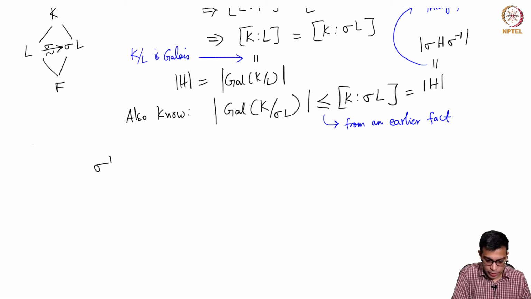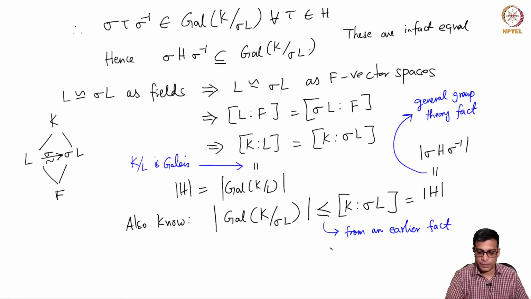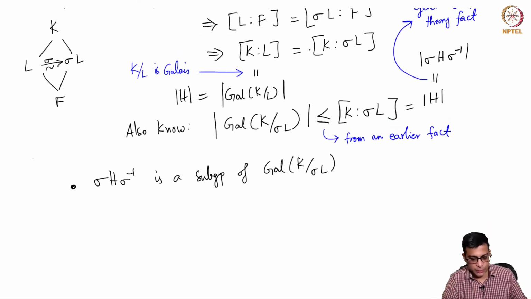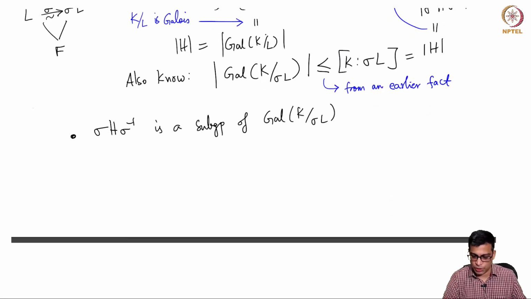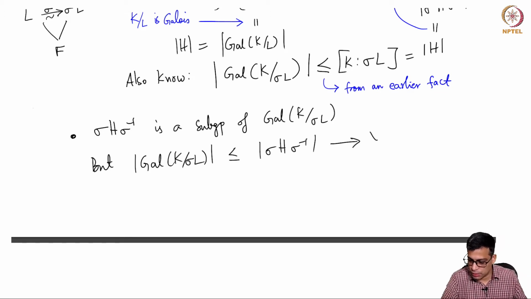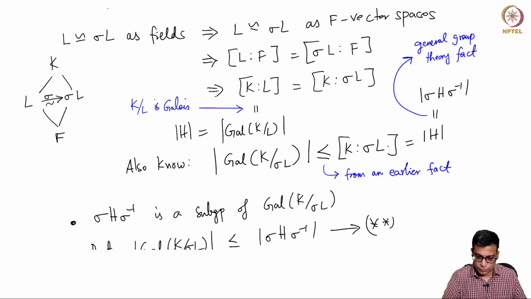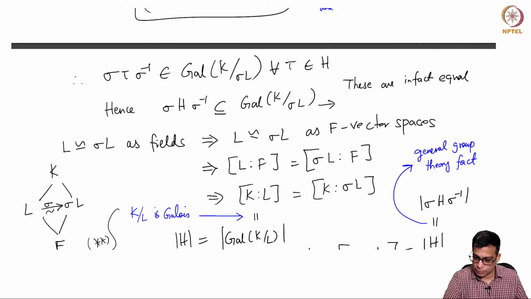so maybe I will write it here. Sigma H sigma inverse is a subgroup, right, that is just this fact here. Remember, if H is a subgroup, sigma H sigma inverse is also a subgroup of G. In fact, it is contained in Galois K over sigma L, which is what we have shown here. So it is a subgroup of this, but the order of the bigger group is less than the order of the smaller group. So this is star star, so that is proved here, and this is star, and that is proved here.